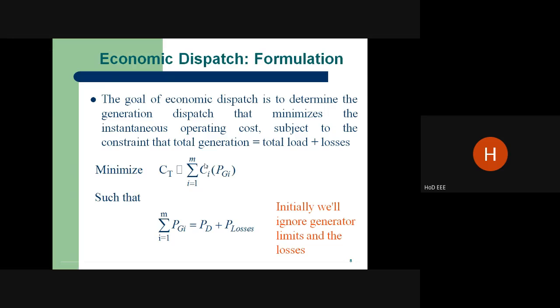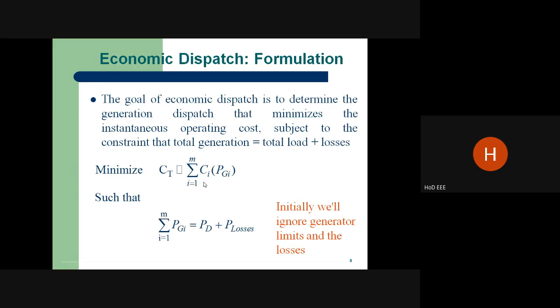What is the goal of economic dispatch? To determine the generation dispatch that minimizes the instantaneous operating cost. That means the fuel unit cost should be very low. That is, the cost towards generation should be very low. That is our objective. For that we have to formulate the economic dispatch equation, and it is subject to constraints, whether equality constraints or inequality constraints.